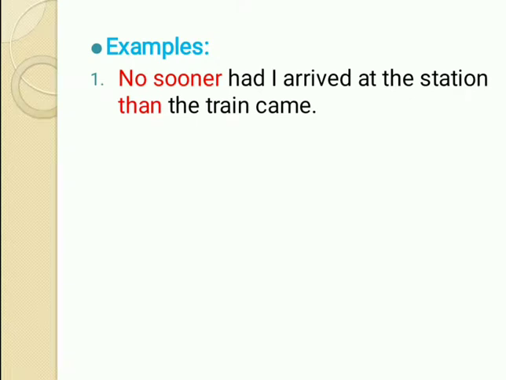Now let's understand the examples. No sooner had I arrived at the station than the train came. Now sometimes it happens that you get the sentence in simple past tense, and you have to use the words no sooner than under transformation. So how will you write? You have to convert that simple past tense sentence into past perfect by writing the word had. So the sentence will become, no sooner had I arrived at the station than the train came.